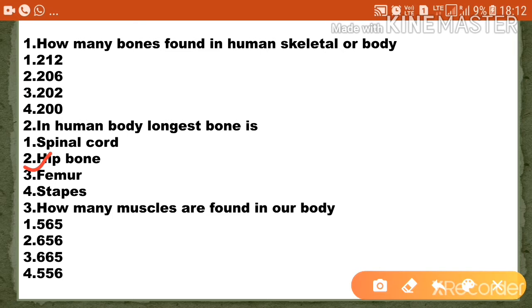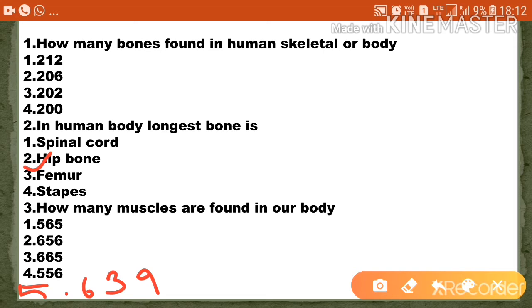Okay, next question. How many muscles are found in our body? Option 1 565, option 2 656, option 3 665, option 4 556 and the fifth option 639.